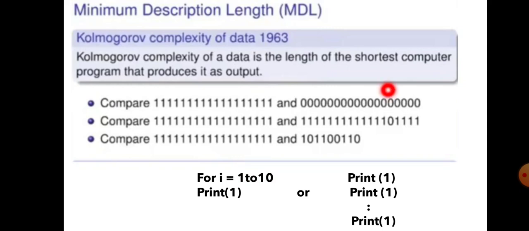I can easily generate this many 0s also, but this is a little bit complex to generate, because we have a 0 in the middle of these ones, right? So it is a little bit more complex than this, and this is so much more complex, right? We have so many 0s here, 1s here, and from these three, the third one is the complex data.